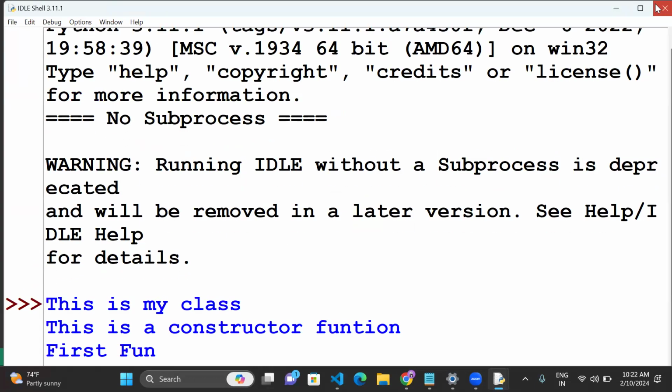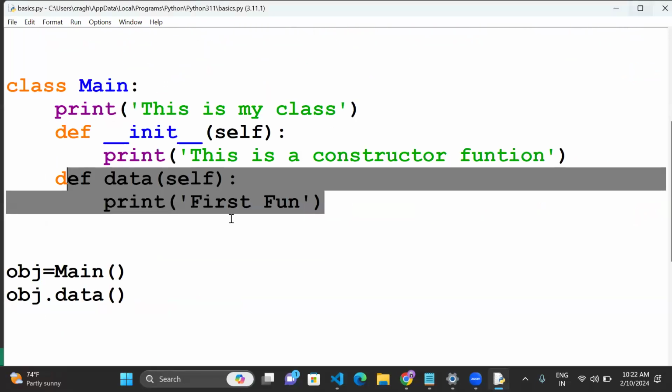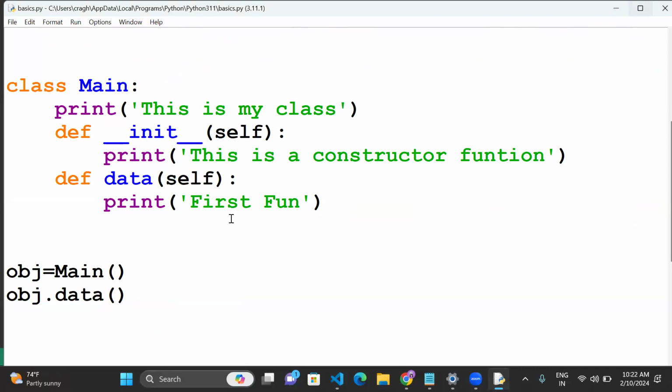This is how the constructor function works. I hope you understood what init is. Init means constructor. If it is a constructor function, it automatically triggers whenever the object is executed. A normal function should be called. Do you have any questions? Anybody?